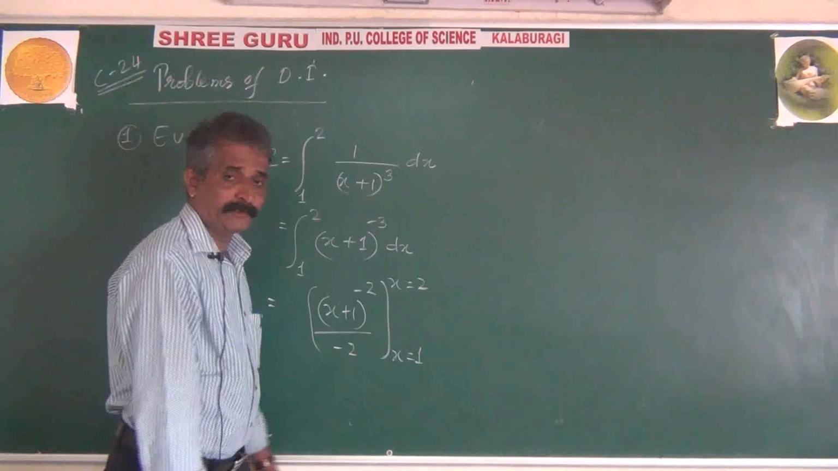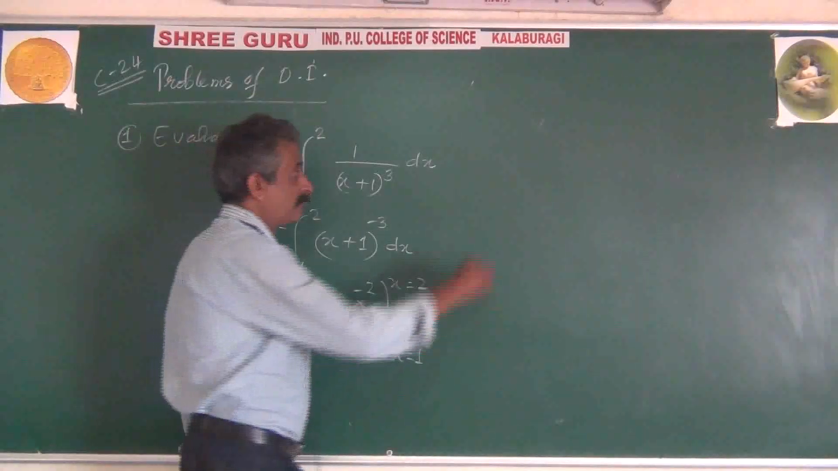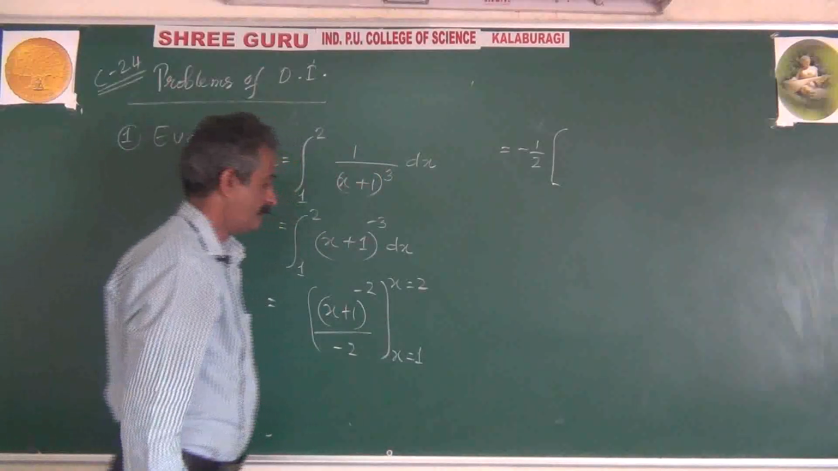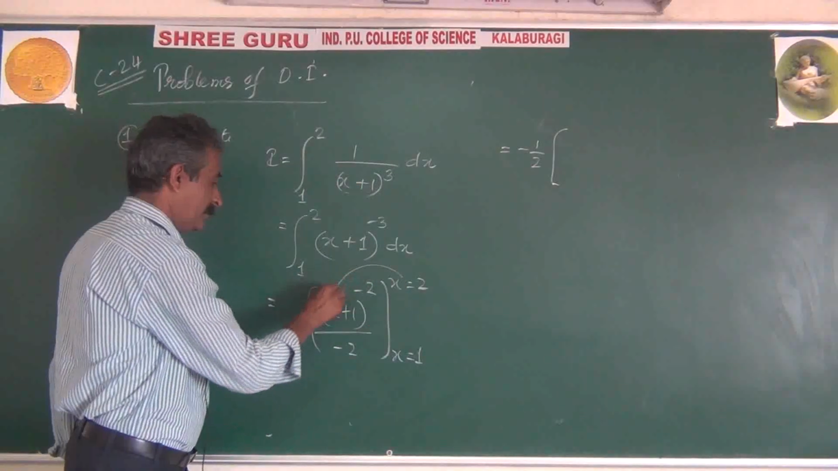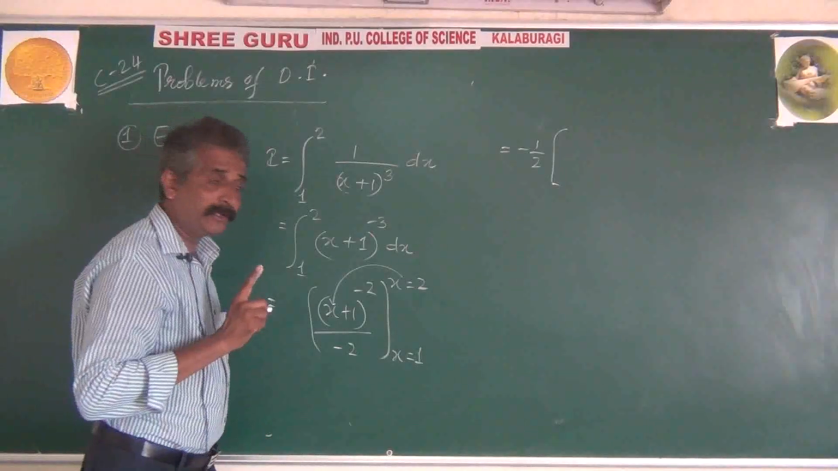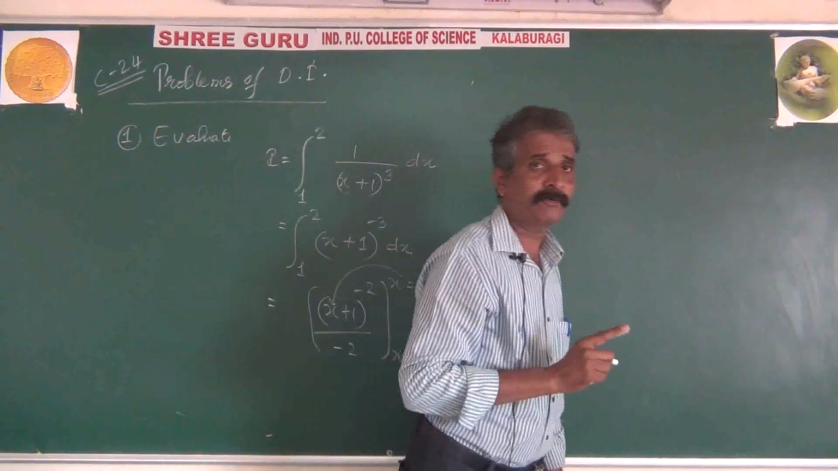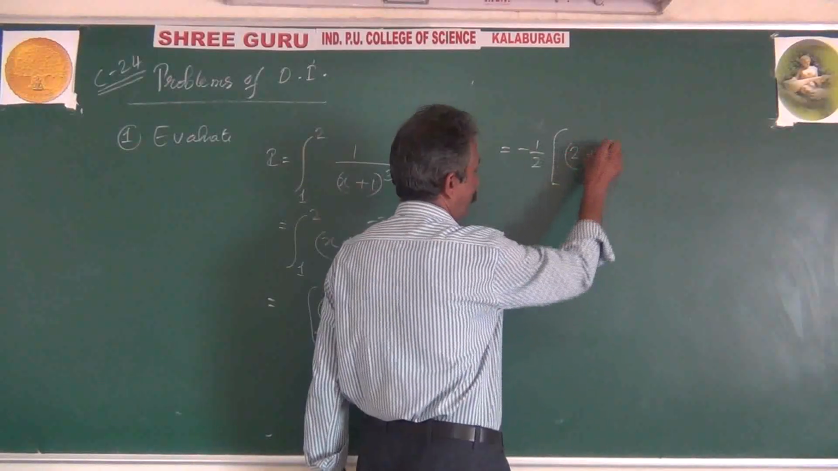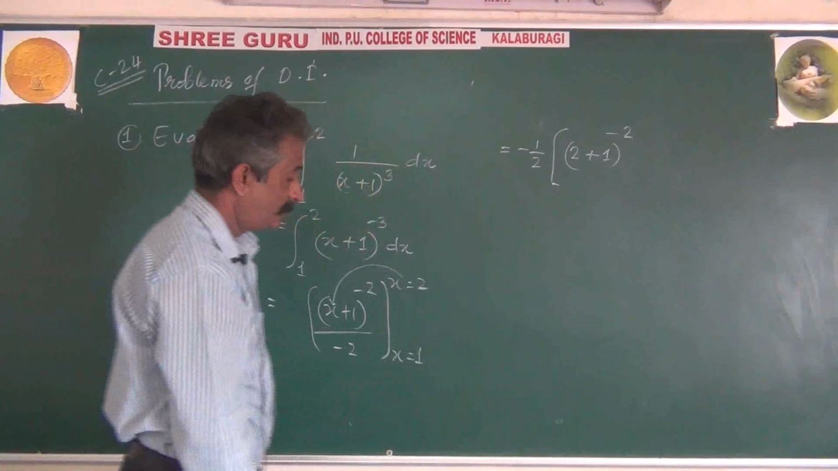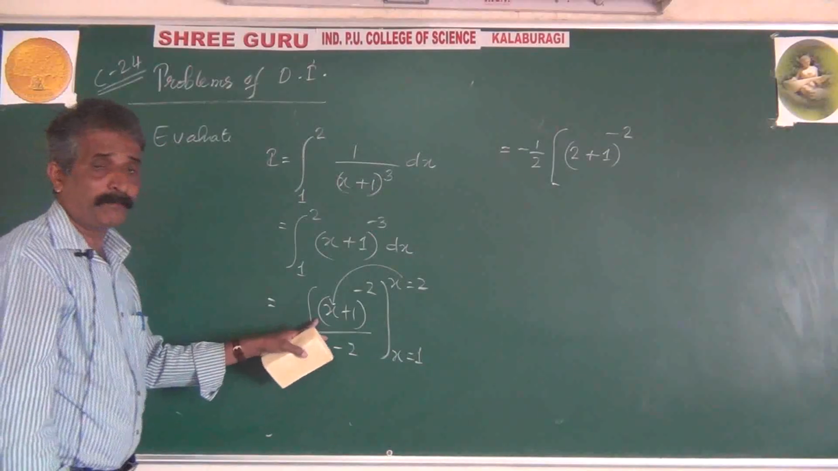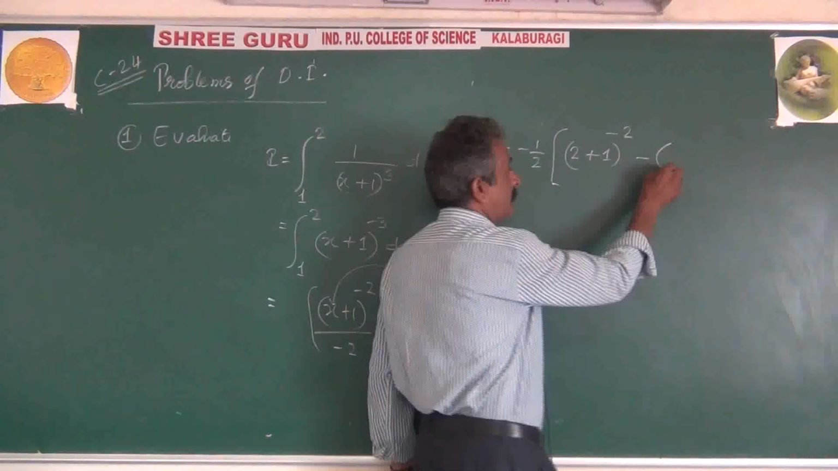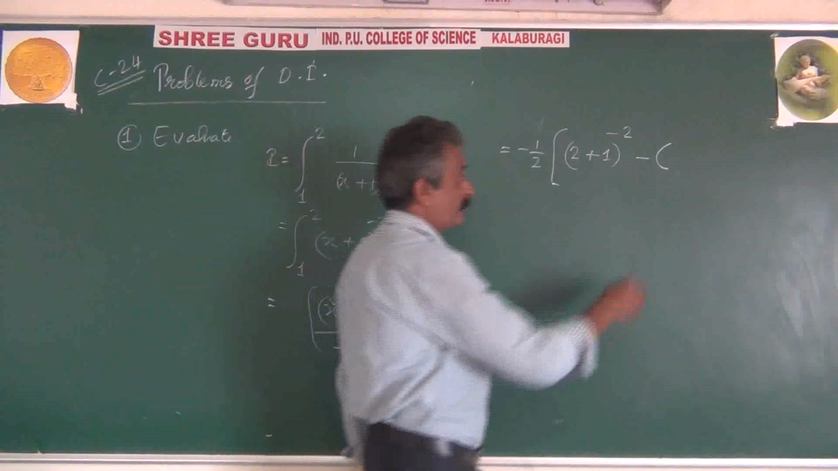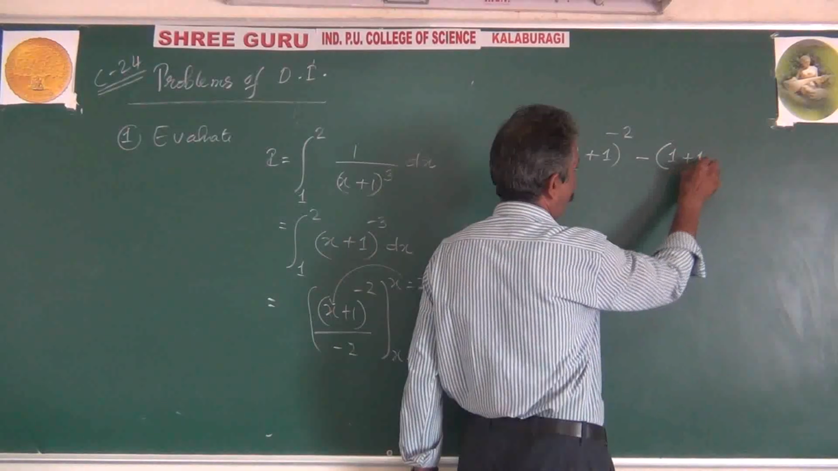Putting limits. At the same time, minus 2 can be kept completely out of the limits calculation. Minus 1 by 2. Put x equal to 2, only for x, not for other quantities. (2 plus 1) to the power minus 2. This is all the calculation in the upper limit. Minus. So calculate the same expression under the lower limit. Lower limit is 1. (1 plus 1) to the power of minus 2.